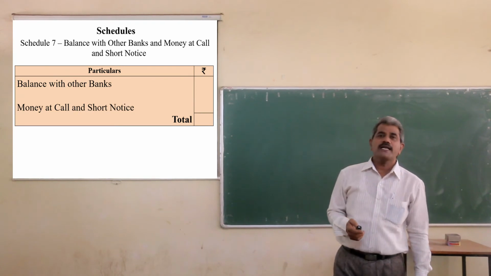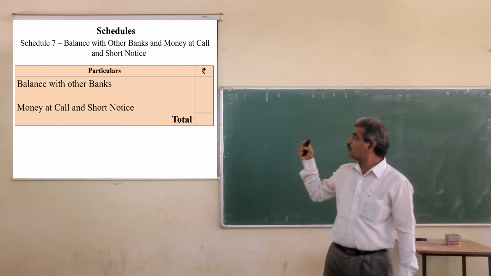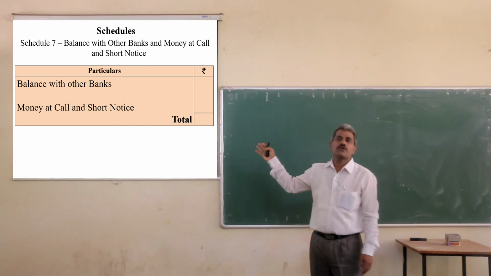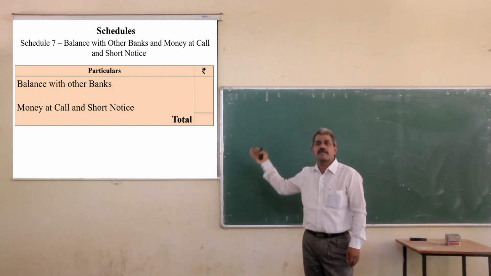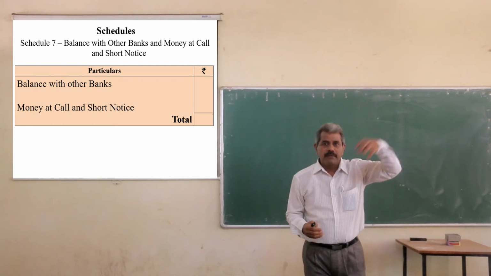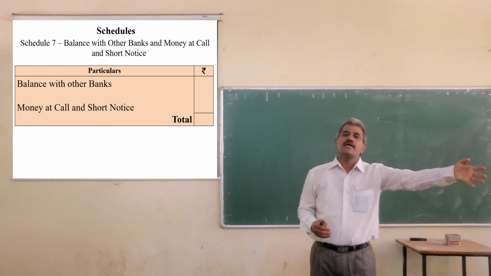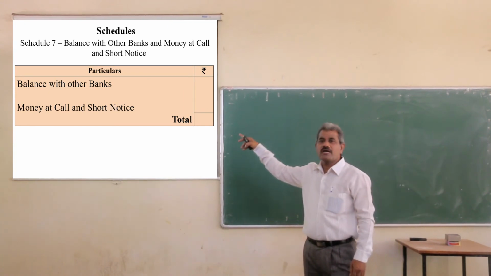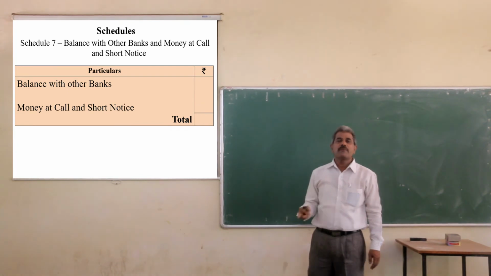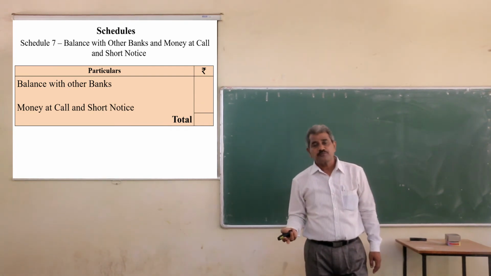Next is balance with other banks, money at call and short notice. Here also you have to show only two items, that is balance with other banks. Suppose the bank has deposited some amount in another bank, then such amount you have to record here, as well as money at call and short notice. Money at call and short notice means what?